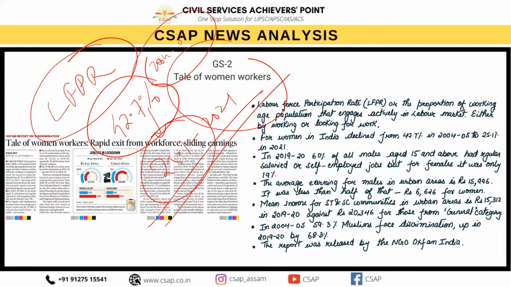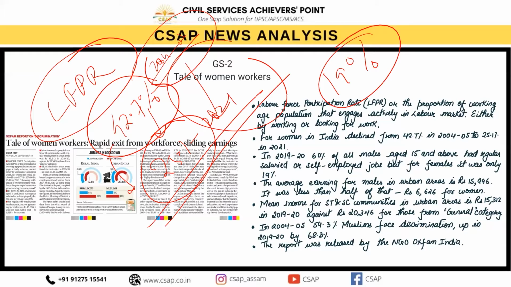And this shows the withdrawal of women from the workforce despite the rapid economic growth during the same period. 2004-5 से आज तो हम लोग का रैपिड इकोनॉमिकल ग्रोथ हुआ है, लेकिन फिर भी इतना रिडक्शन क्यों हो रहा है? In 2019, I can remember that around 60% of all males aged 15 and above had regularly salaried or self-employed jobs. The rate of females at that point of time was hardly 19%.